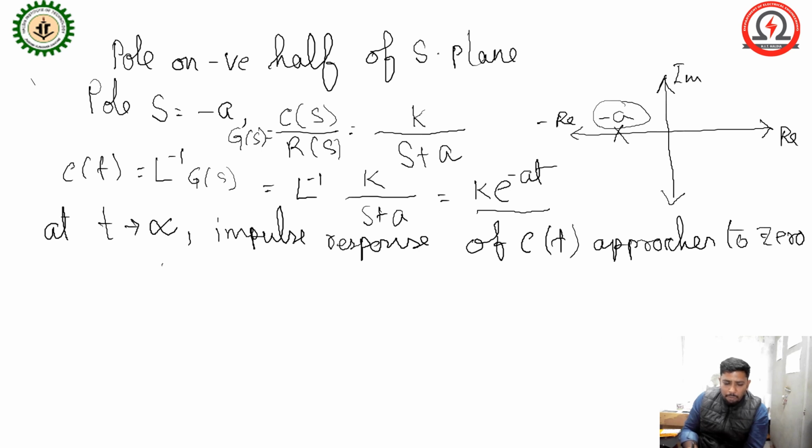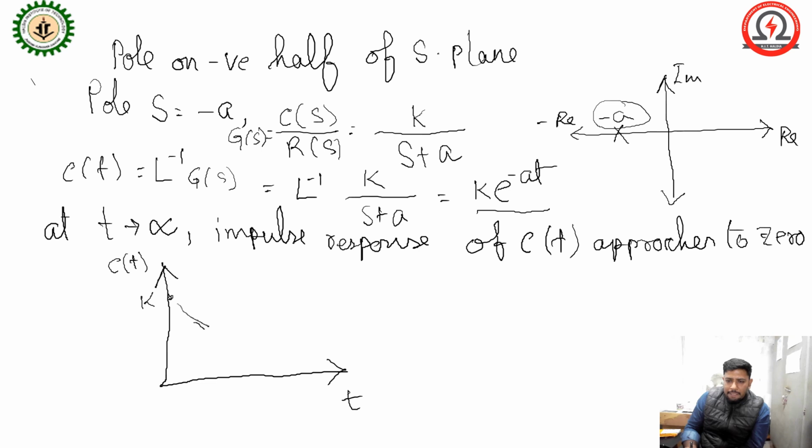So what will be the response if this is c(t) and this is the time t? When t equals 0, you get some K value at this position. After that, as time increases, it decreases in nature.